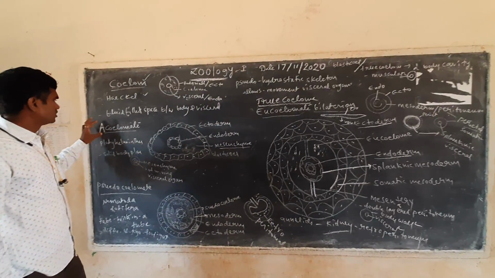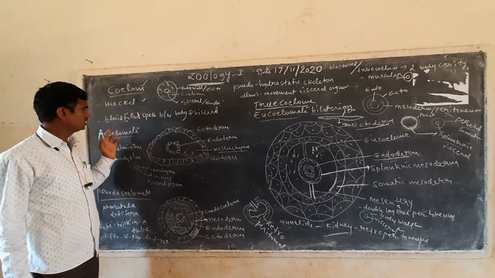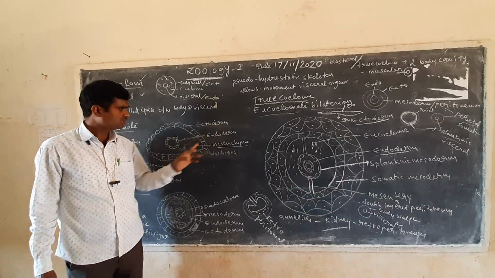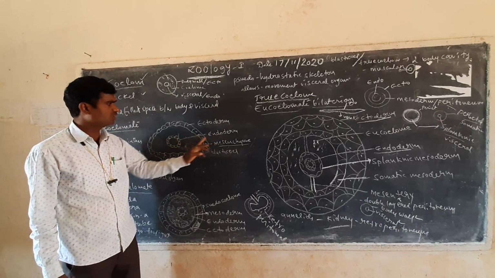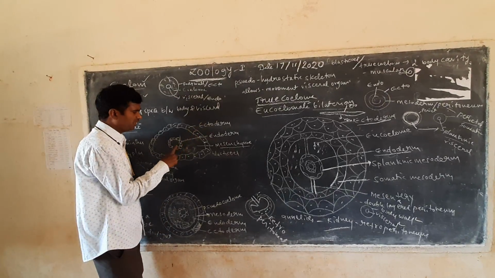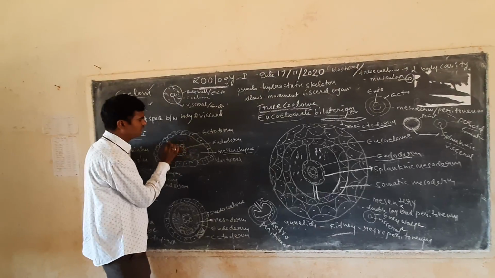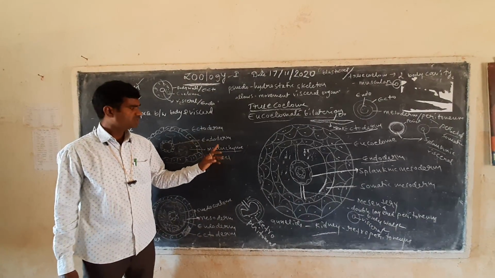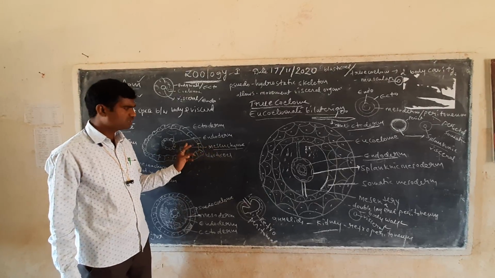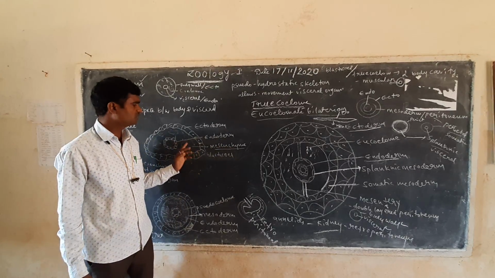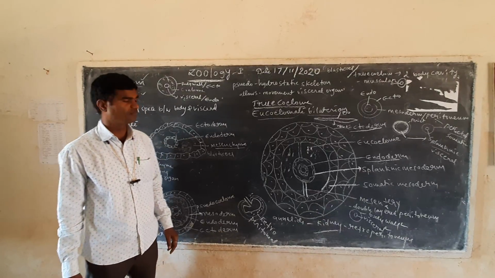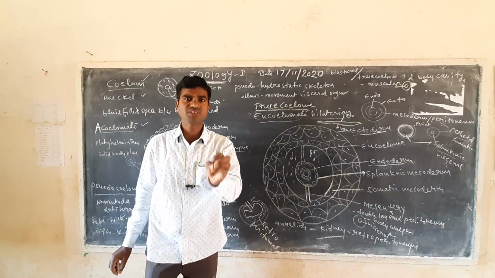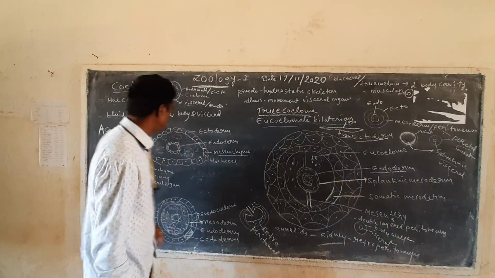Now, coming to the point, acoelomate organisms, or acoelomate bilaterians. For example, here is the ectodermal layer, and the internal side is the endodermal layer. Between ectoderm and endoderm, the space is filled by a mesenchymal layer. So instead of a mesodermal layer, a small mesenchymal layer is forming, which we consider the blastocoel. This is called acoelomate organisms. Acoelom means absence of the coelom.